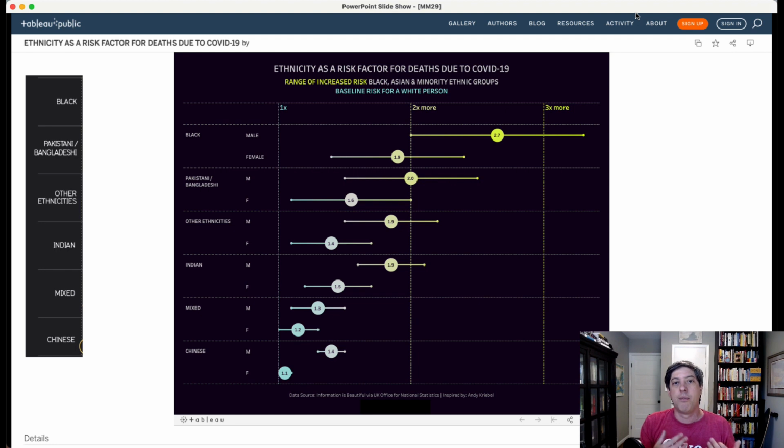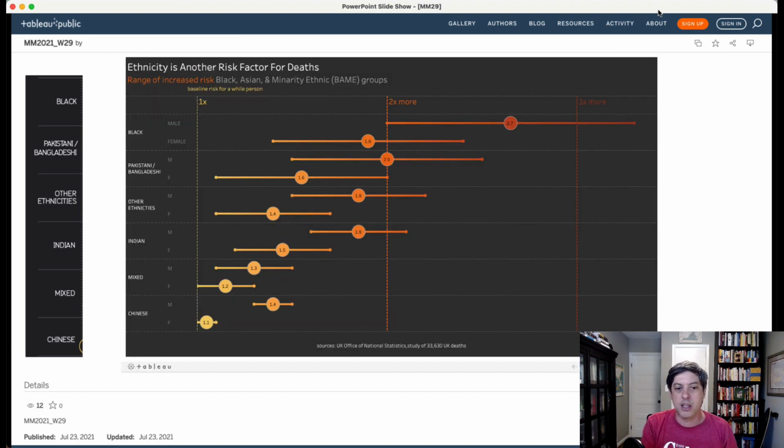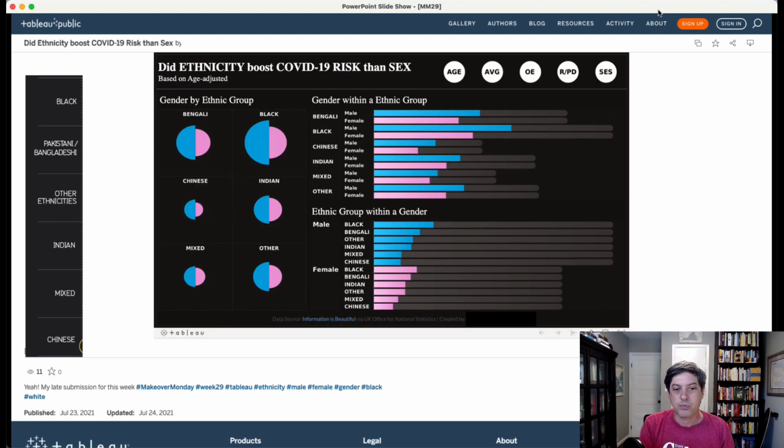But that then forces us as visualization creators to think, should I be making this visualization? Should I participate in this particular project? Should I call out the fact that this visualization or this data set is not taking a racially equitable view? As you can see here, another visualization essentially trying to do a similar version of the original. And here again, another dot plot. I want to show you one more here.